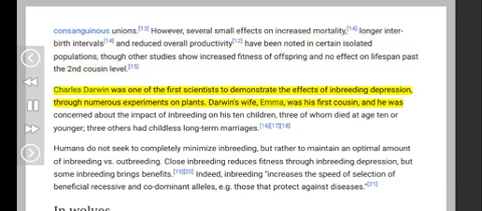Charles Darwin was one of the first scientists to demonstrate the effects of inbreeding depression, through numerous experiments on plants. Darwin's wife, Emma, was his first cousin, and he was concerned about the impact of inbreeding on his 10 children, 3 of whom died at age 10 or younger, while 3 others had childless long-term marriages.